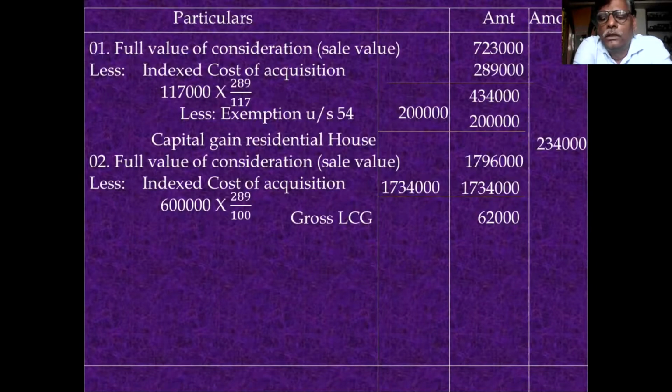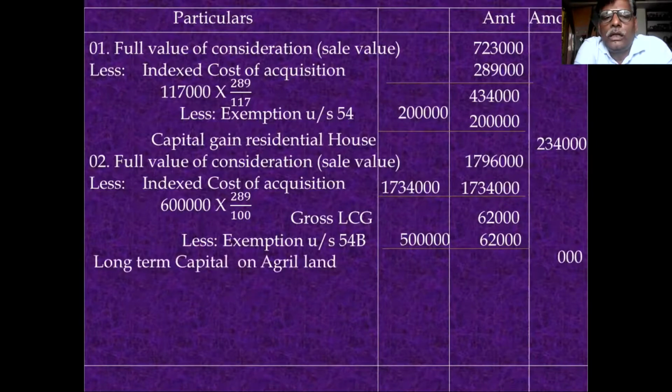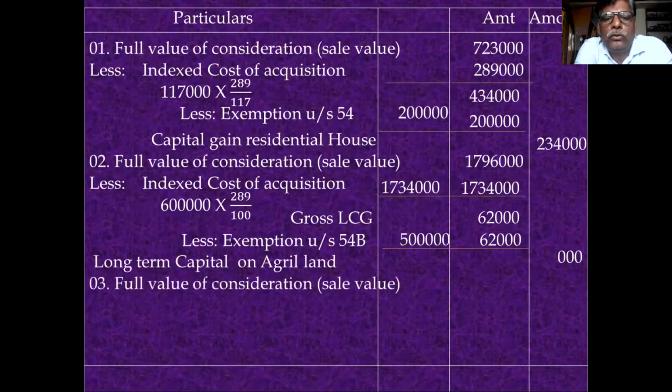Okay. And you give the deduction: cost of new agriculture land. 54B deduction is 5 lakh. New land cost is 5 lakh. But available gain is only 62,000. Therefore, you deduct only 62,000. You deduct 62,000 and capital gain on agriculture land is 0.